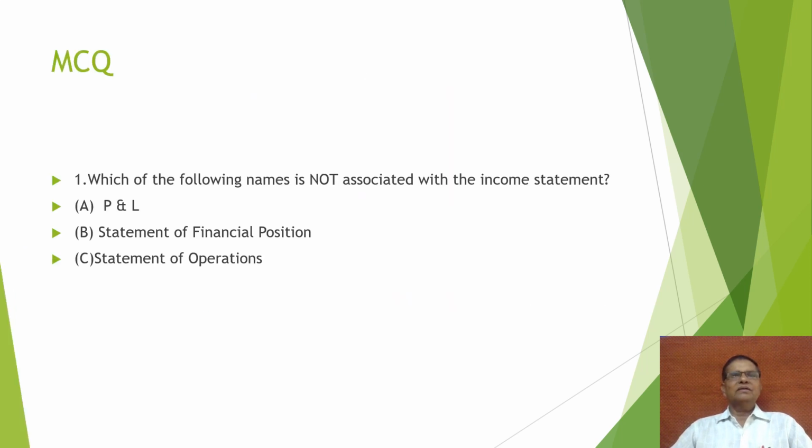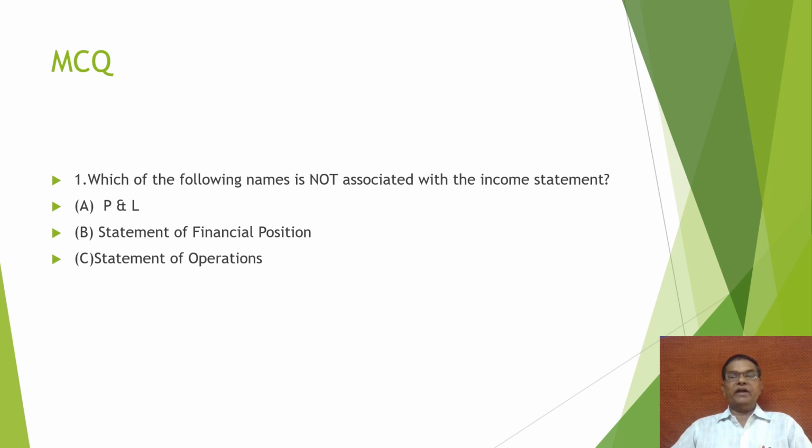So here, a very small multiple choice question is given, and I will also provide its answer. So the first and very important question: which of the following names is not associated with the income statement?